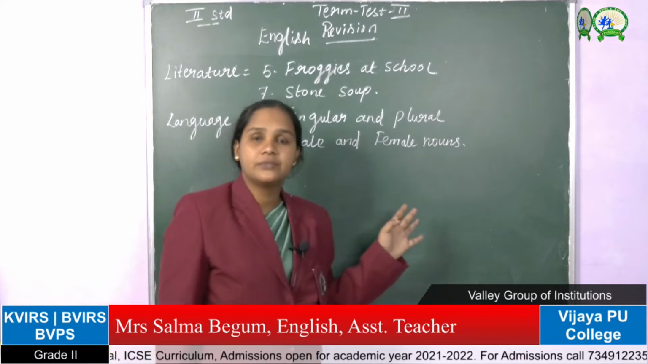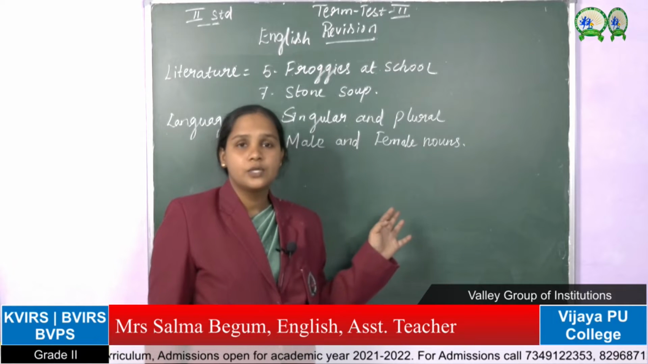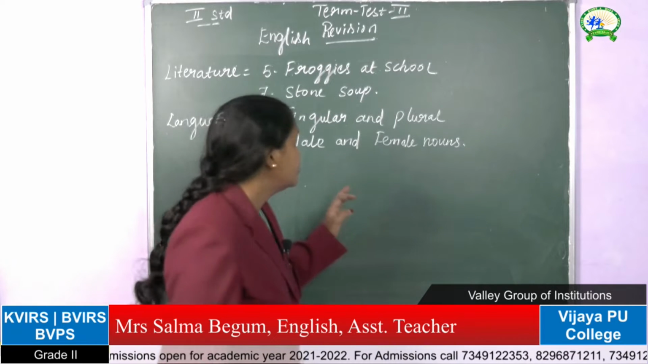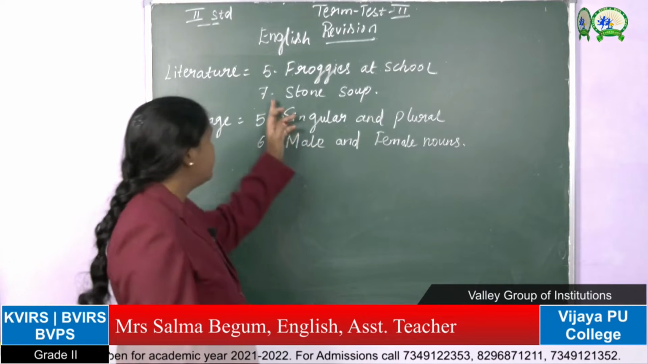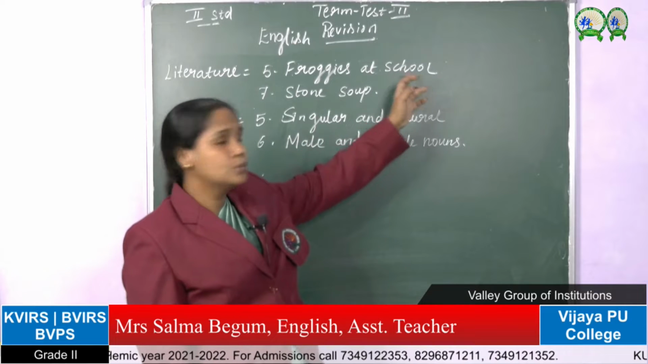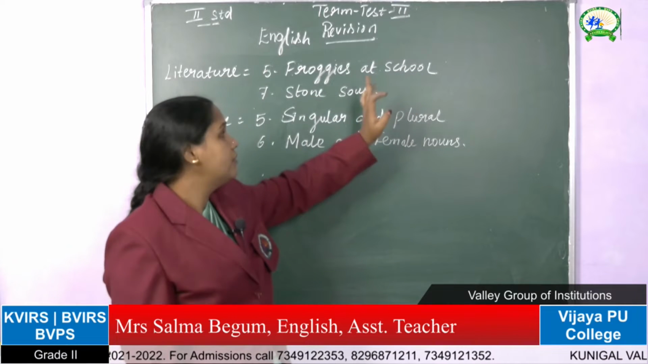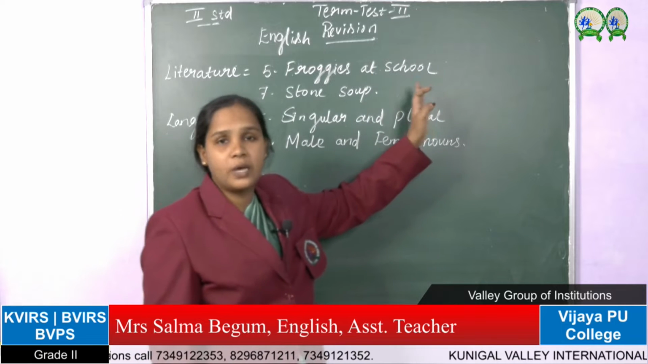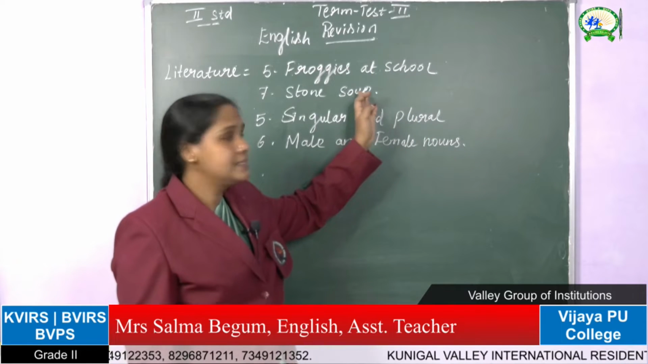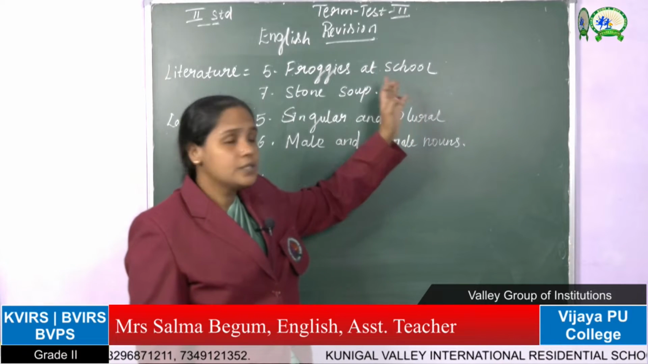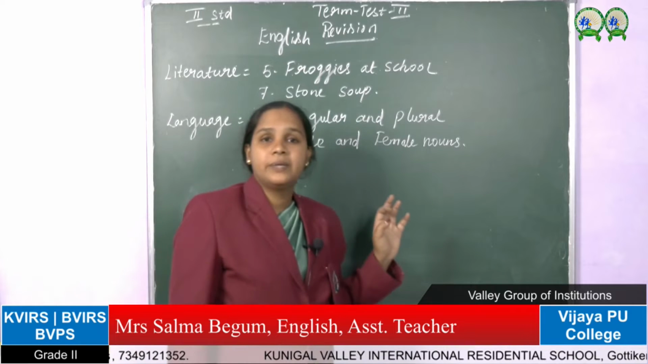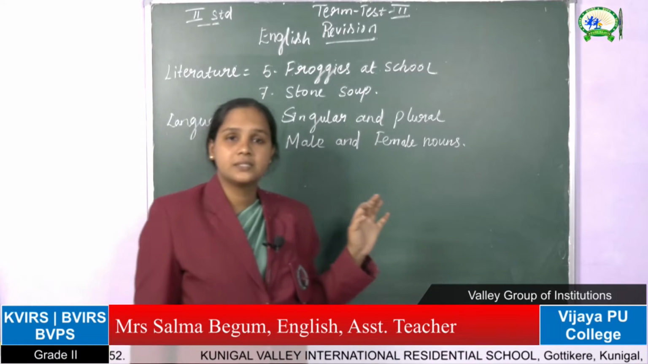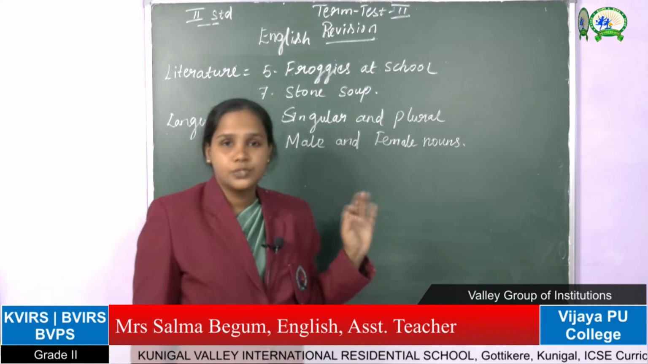Today we will have a revision class for the upcoming term test 2. So children, in literature you have two chapters, Froggies at School and Stone Soup, where one is a poem and one is a lesson. One poem and one lesson you have to study for term test 2. The question paper will be for 20 marks.